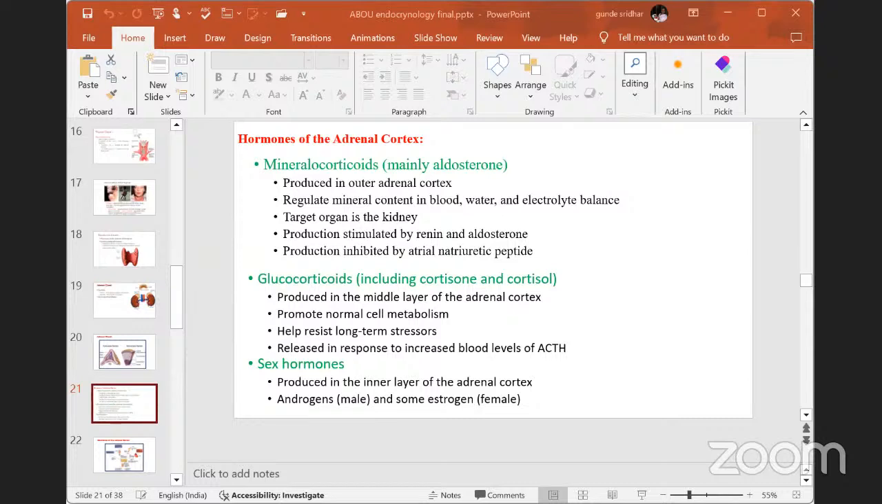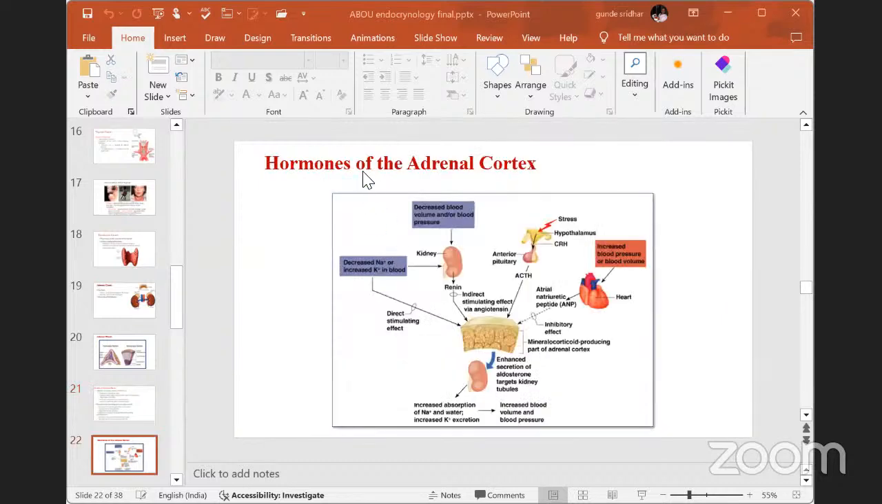The next one is called sex hormones. You can also call them sex corticoids, produced in the inner layer of the adrenal cortex, the zona reticularis. Androgens, male and female, are different types of released hormones. These are the adrenal gland hormones, like cortisol, aldosterone, and one more hormone called cortisone. Okay, thank you. Hormones of the adrenal cortex.